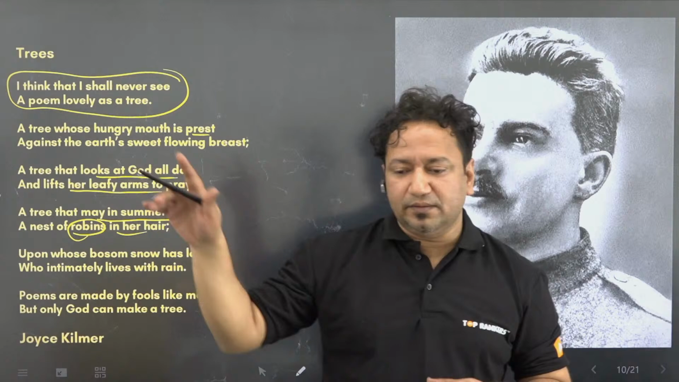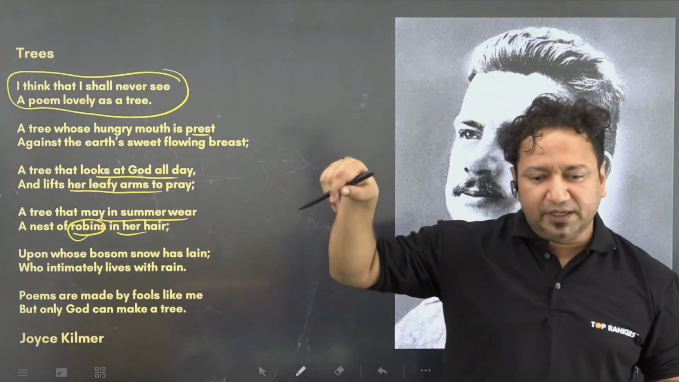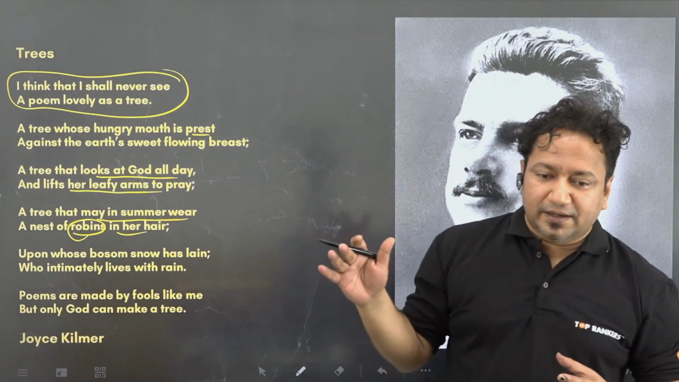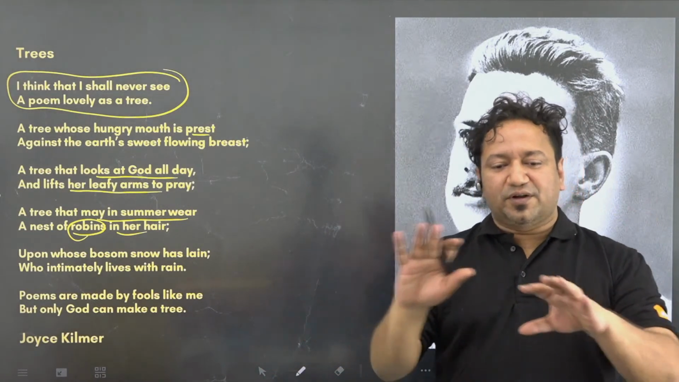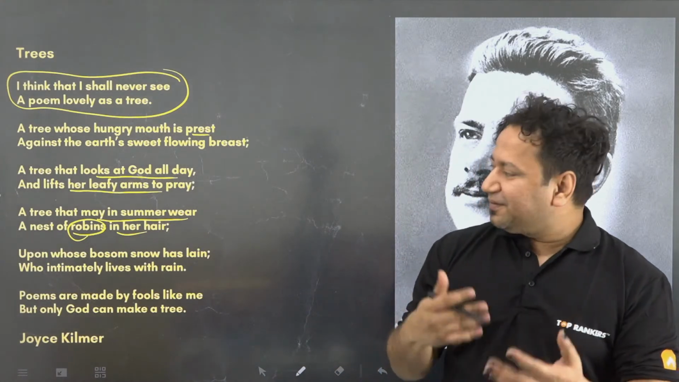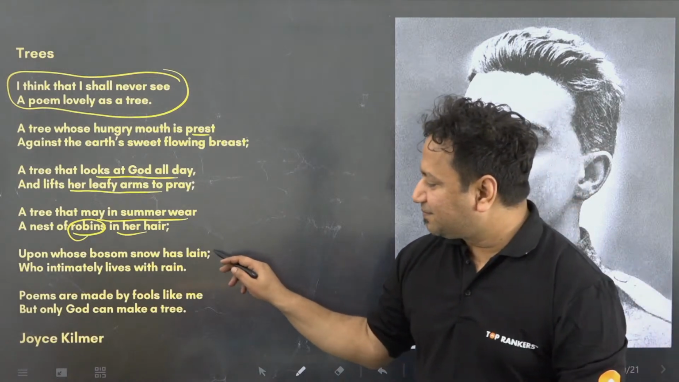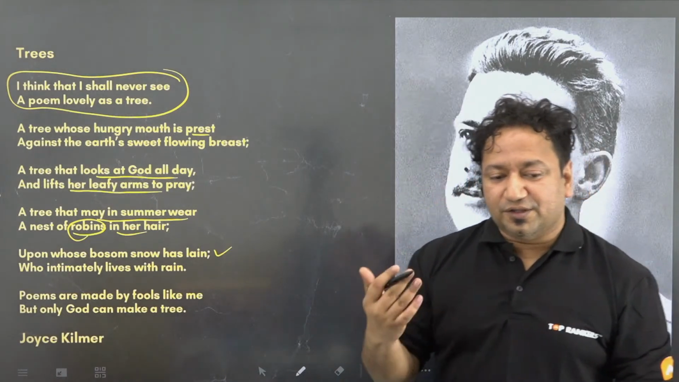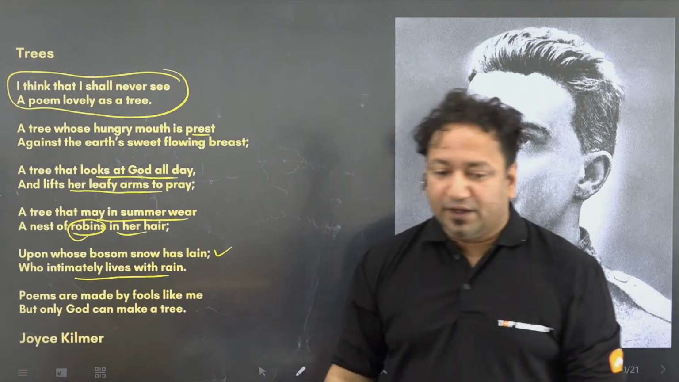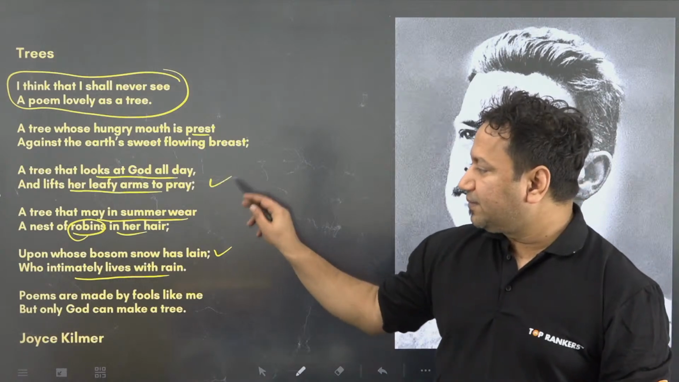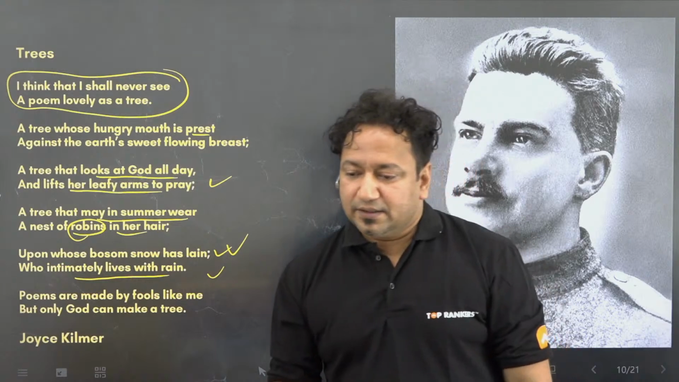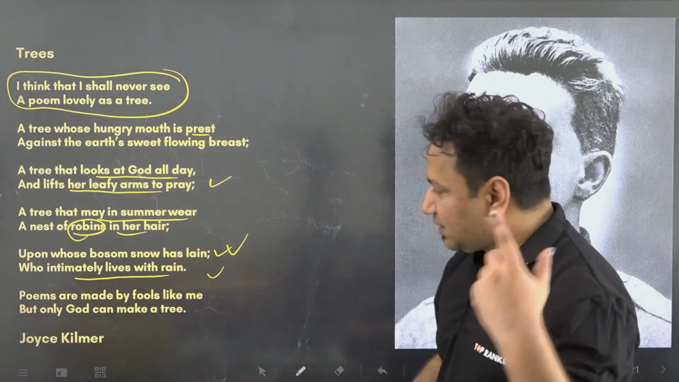Okay, have you ever been to Himachal Pradesh, Kashmir? If you have been there, you might have seen that there are a lot of apple orchards and a lot of snowfall. The entire apple orchard looks like a tree made of snow. Have you seen that? If you have, you can actually imagine what the author is trying to say. "Who intimately lives with rain." So here from summer to winter to rain, everything has been mentioned, the different seasons.